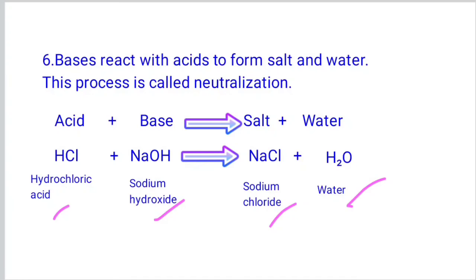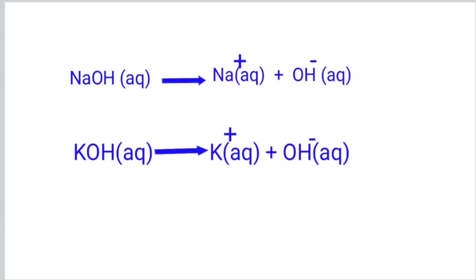So these are the properties of bases. We can explain bases as follows. Suppose we have a base, sodium hydroxide, and in aqueous solution it produces hydroxide ions. Similarly, we have potassium hydroxide, and in aqueous solution potassium hydroxide also produces hydroxide ions. That means bases are substances that produce hydroxide ions in aqueous solution.